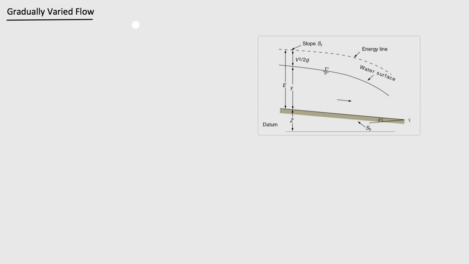Hello everyone. So now after uniform flow, let's move on to the varied flow or non-uniform flow. So we have these two types, that is gradually varied flow and rapidly varied flow. The difference is the length in which the flow is varying. So varied flow means that the flow depth, the flow properties do not remain same. So flow depth will change here over the length of the channel,